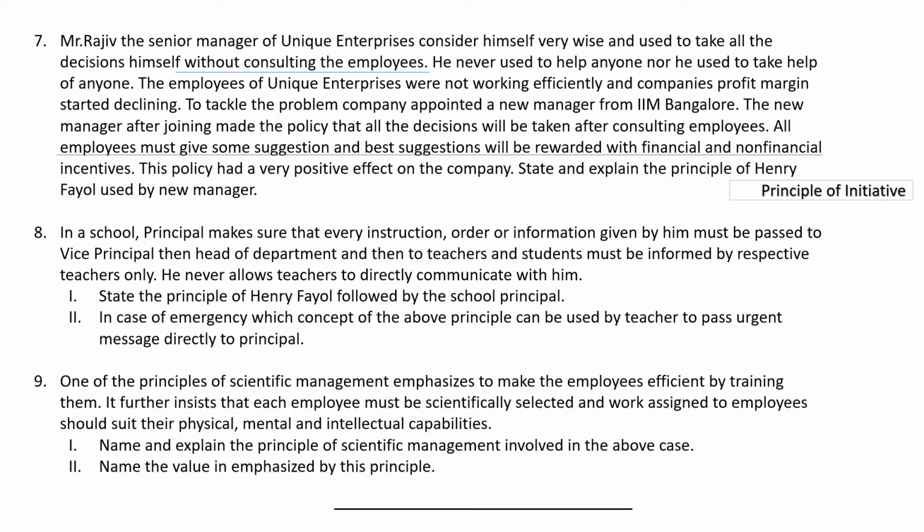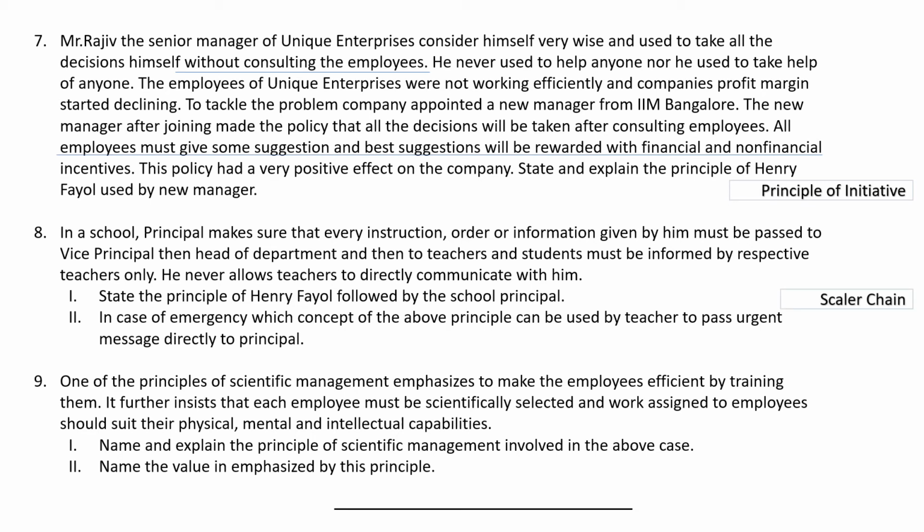Question number 8. In a school, principal makes sure that every instruction, order, or information given by him must be passed to the vice principal, then head of the departments, and then to teachers, and students must be informed by the respective teachers only. He never allows teachers to directly communicate with him. So here we can see there is a strict line of communication, or to pass the orders from one person to another person at different levels of the organization. So state the principle of Henry Fayol followed by the school principal. So which principle is followed here?